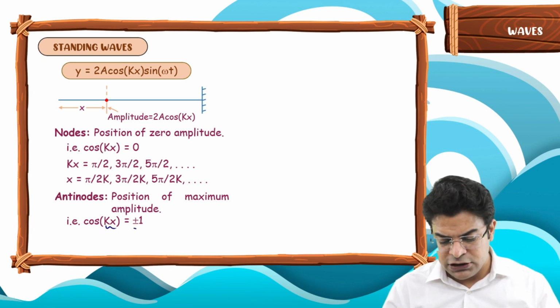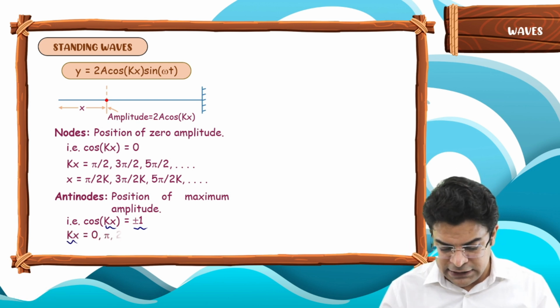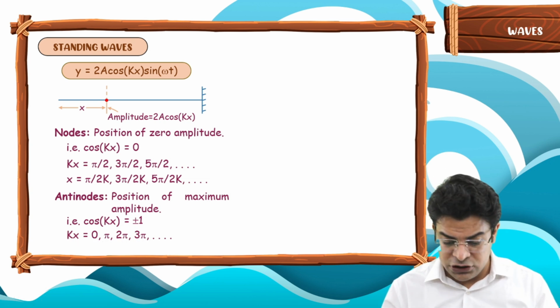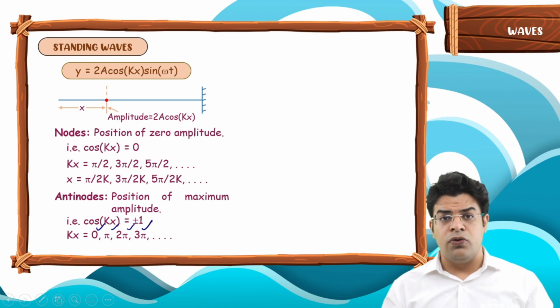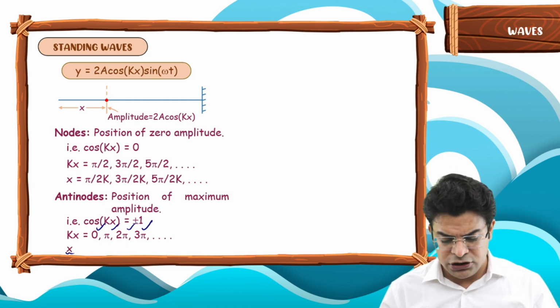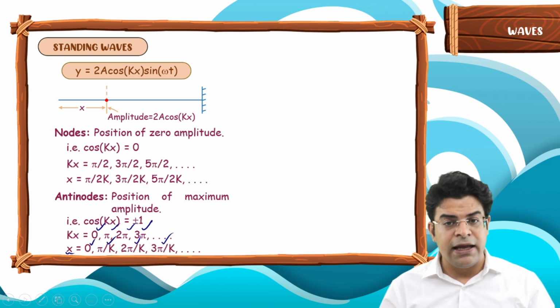So for cos kx to be plus minus 1, which will represent the position of antinode, kx has to be equal to 0, pi, 2 pi, 3 pi and so on. If kx has to be 0, pi, 2 pi, 3 pi and so on, what has to be the x coordinate? So you will say, sir, the x coordinate has to be equal to 0 by k or pi by k or 2 pi by k or 3 pi by k and so on.